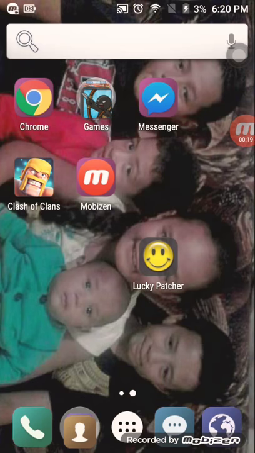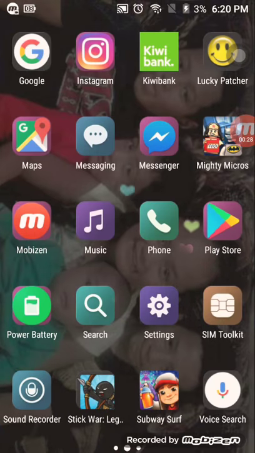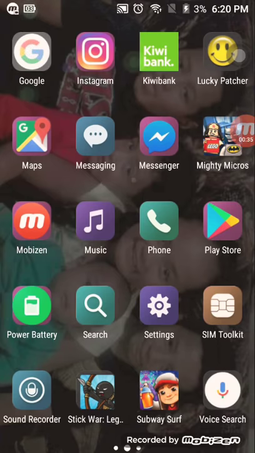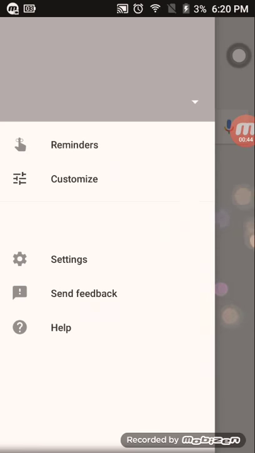Today I'll be showing you how to hack Subway Surf. You just download Subway Surf, and then once you do that, you want to go to Google, and then you type up Lucky Patcher.